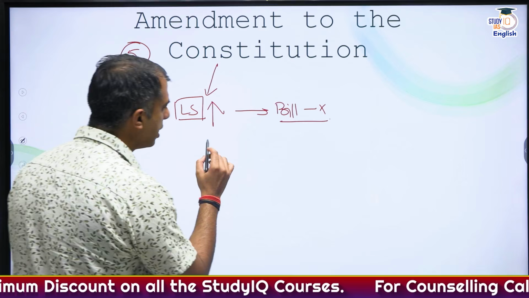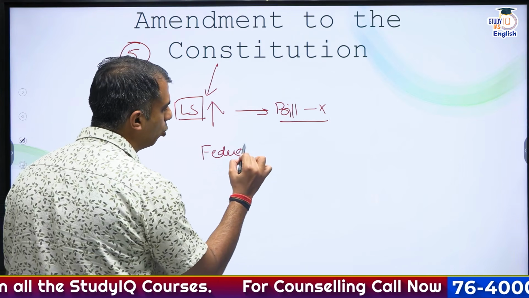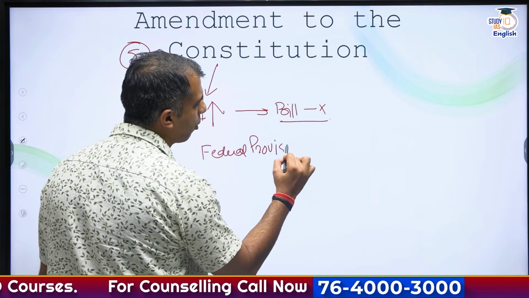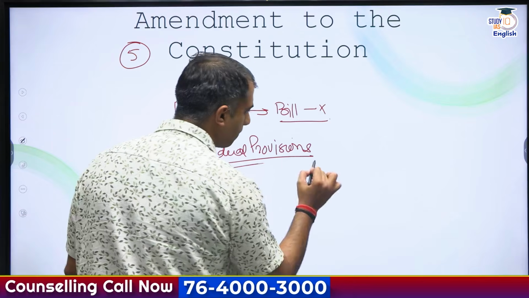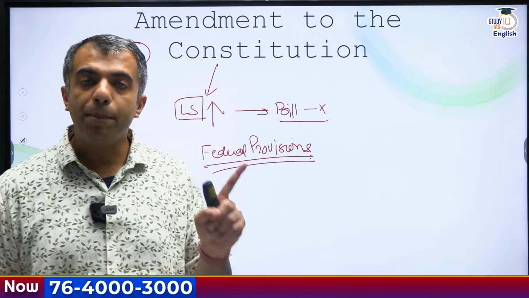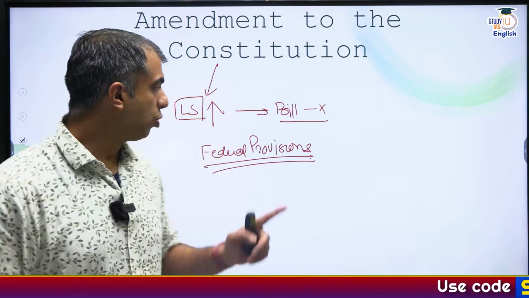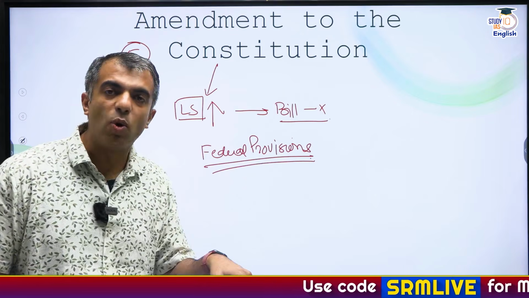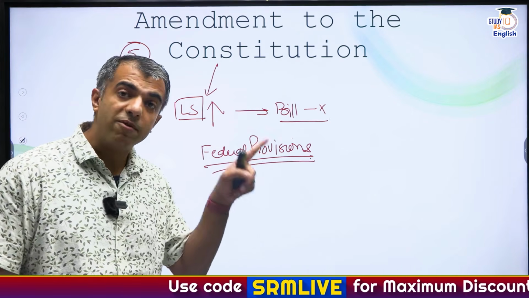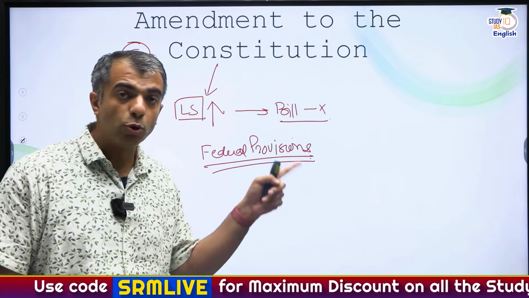Now, in these situations, you must go through which all federal provisions require the type 2 method under Article 368 of the Constitution. So, different types of majorities are required; which all are the topics involved under the type 2 specially.